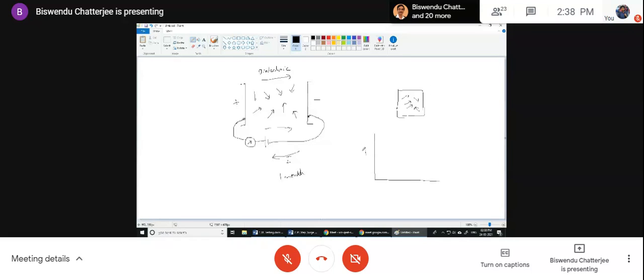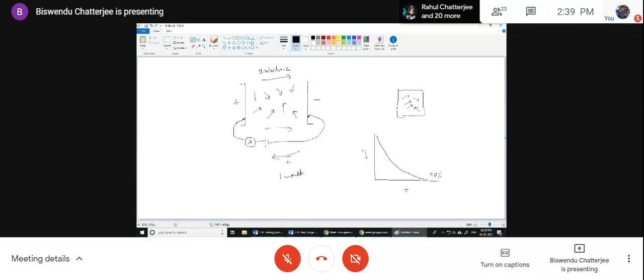If this is the current I and this is the time t, the current will decrease almost to zero within a very short time, from the initial condition up to almost full charge, say 90% of full charge. I will get this type of curve.